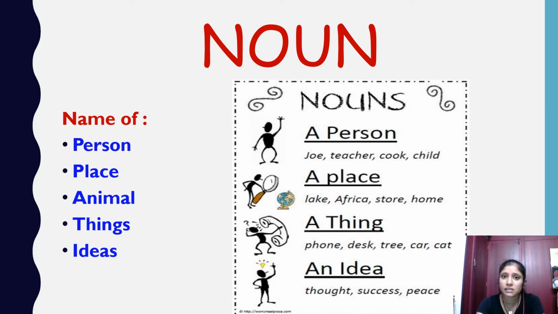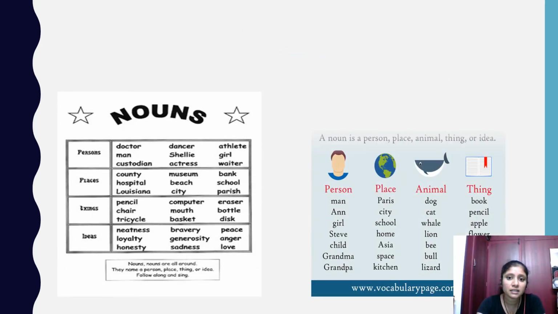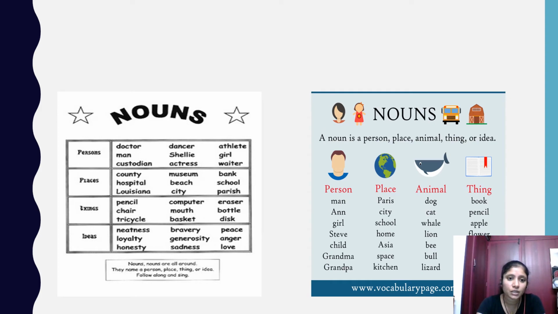We will see more examples. So here you can see there are two pictures given. You can see I have specified different nouns. If you see here, I have given person, place, then places, things, ideas. Under persons there are doctor, man, custodian, dancer, Shelley, actress, athlete, girl, waiter. So all these are names of a person.